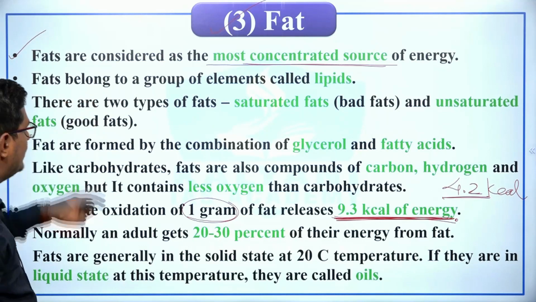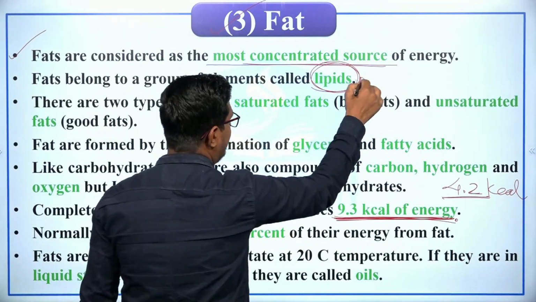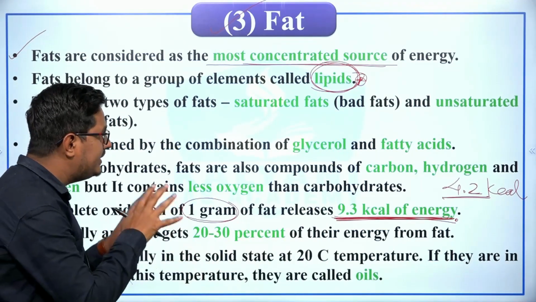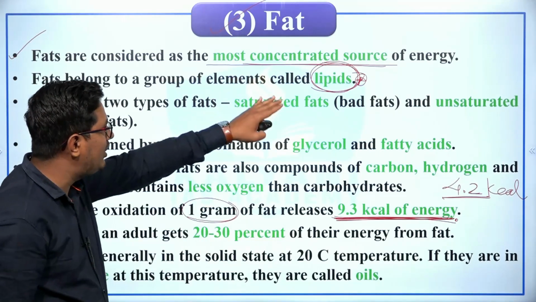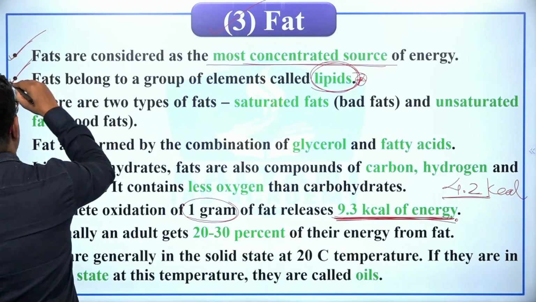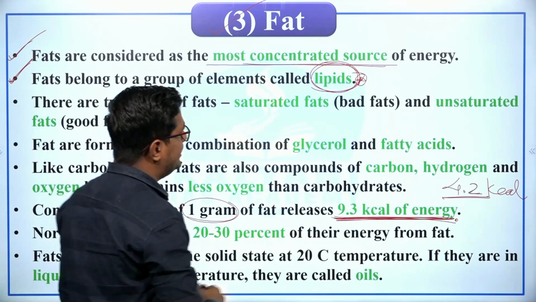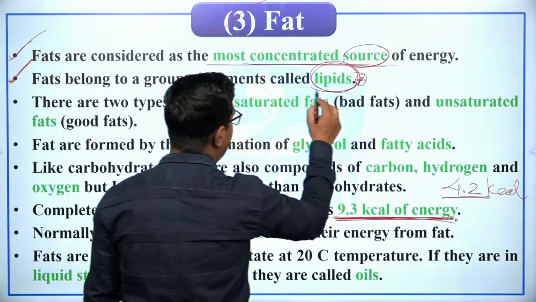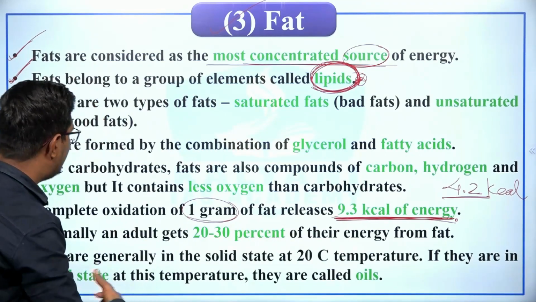Fats belong to a group of elements known as lipids, right? In the previous lecture I have told you that the proteins are made of amino acids. In the same way fats are made of lipids, right? So these are the most important topics. See, the first is fats are considered as the most concentrated source of energy, and fats belong to a group of elements called lipids, and fats are important macronutrients.